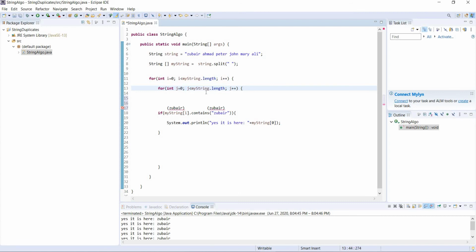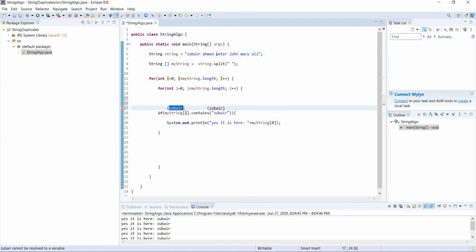It keeps on checking. When this condition is false, of course it's going to go back to the outer loop. So I will go from 0 to become 1. So now we have 1. What do we have at 1? Ahmad. So instead of Zubair, Ahmad is going to come over here.